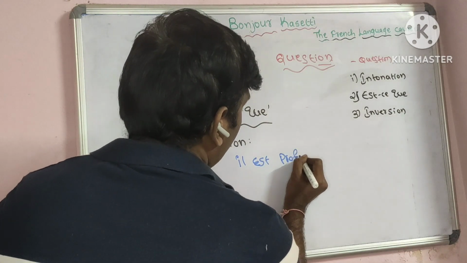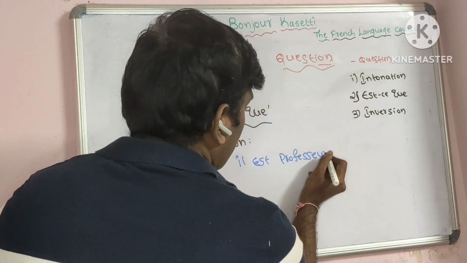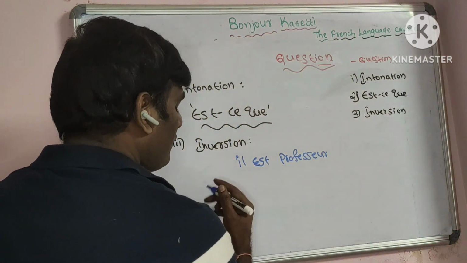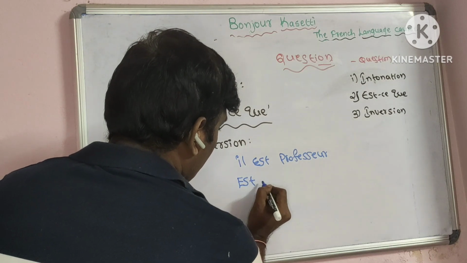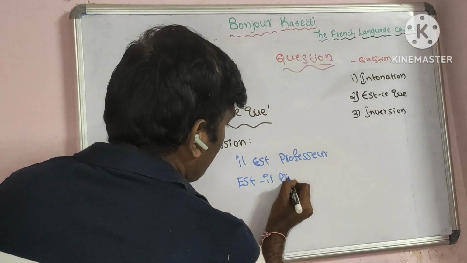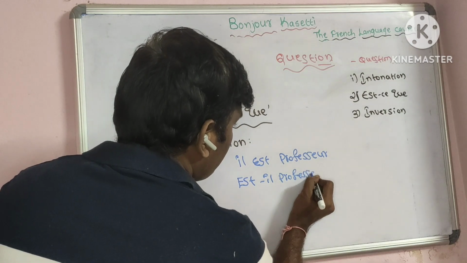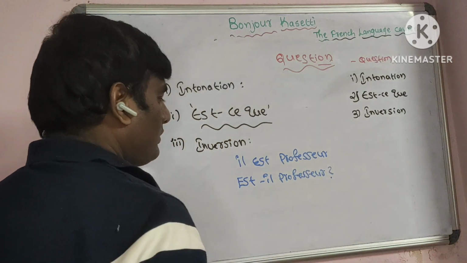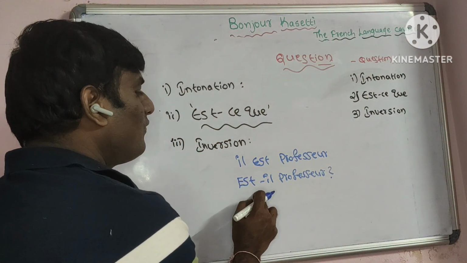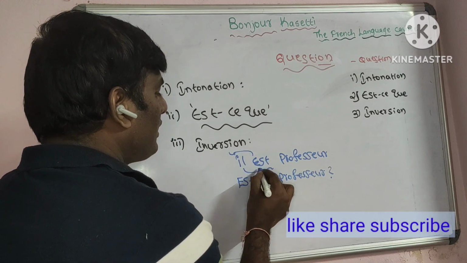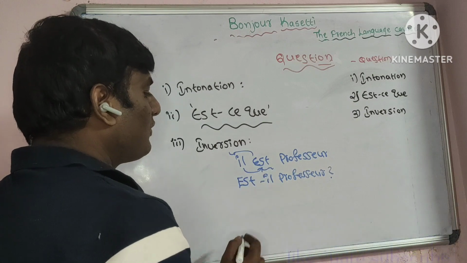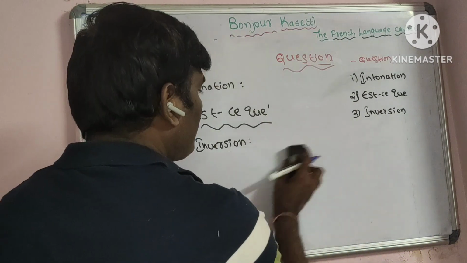Il est professeur. Okay, he is a professor. If you want to make it in a question form, est-il professeur? Is he a professor? This is inversion method. We are taking this one to this and this verb to this. This is inversion. One more example now.